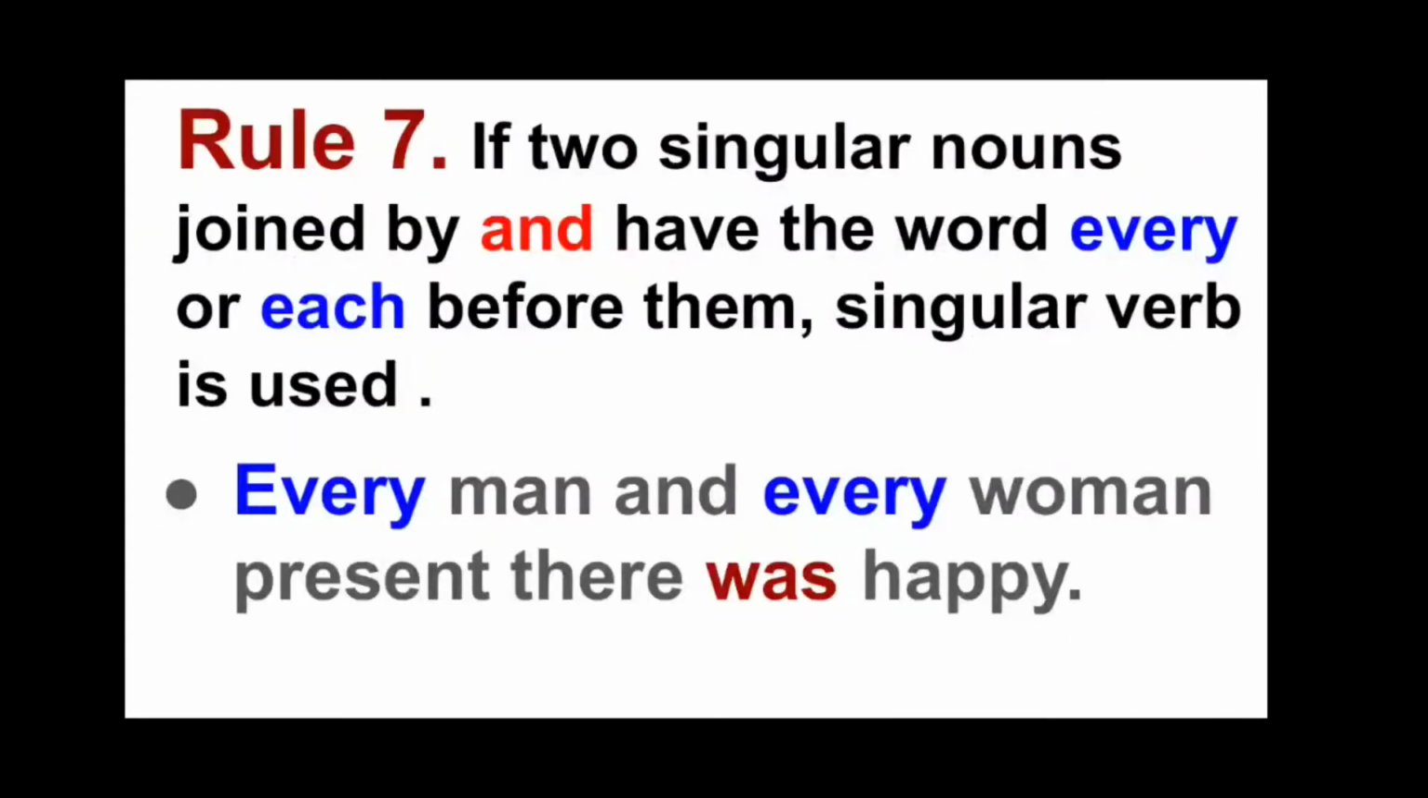Now rule number 7. If two singular nouns joined by the conjunction and have the word every or each before them, the singular verb is used. For example, every man and every woman present there was happy.